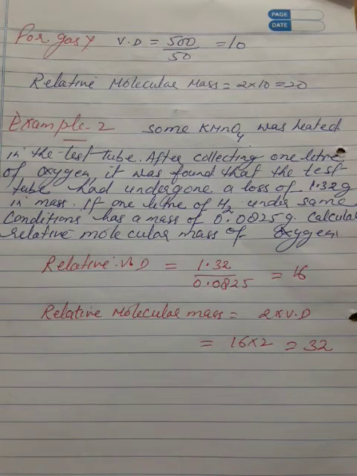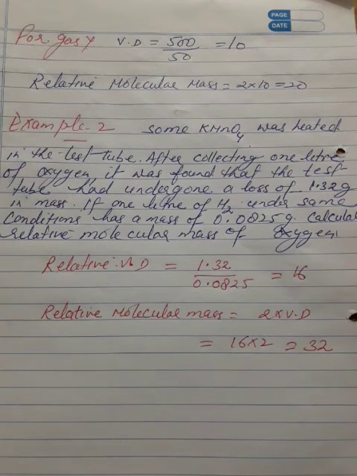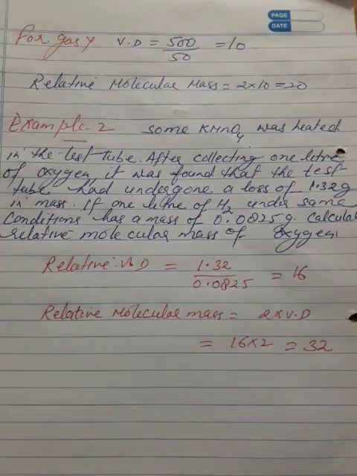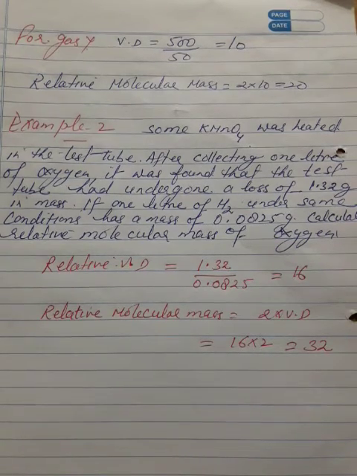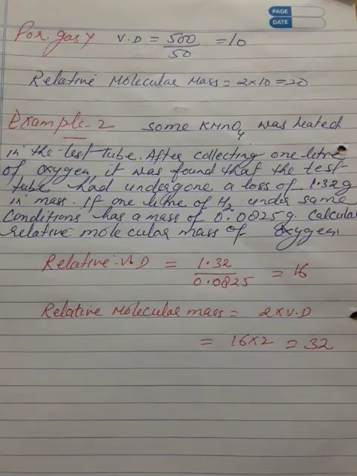If 1 liter of hydrogen under the same condition of temperature and pressure has a mass of 0.0825 gram, calculate relative molecular mass of oxygen. So here, what is given in this question? Mass of 1 liter of oxygen is given and mass of 1 liter of hydrogen is also given.